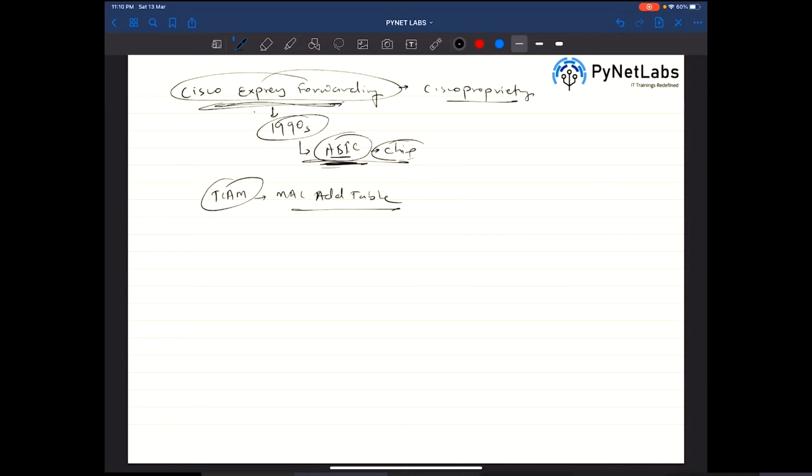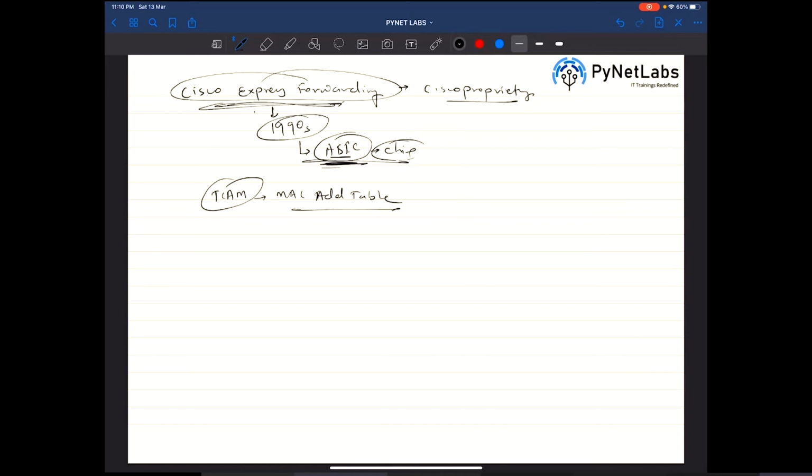This is how the forwarding architecture works in terms of forwarding traffic from one device to the other. So yeah, that's the difference between the forwarding architectures that you have.